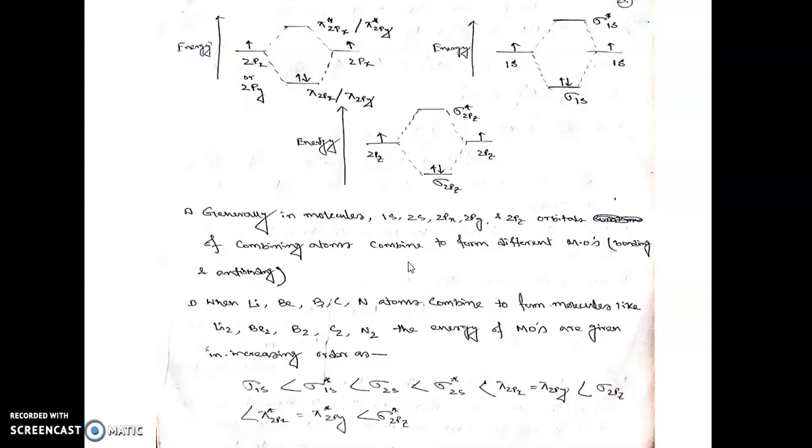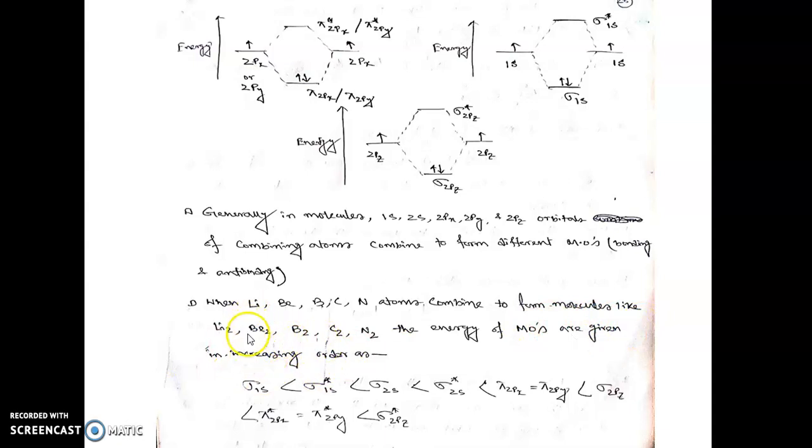Now when lithium, beryllium, boron, carbon and nitrogen atoms combine to form molecules like Li2, Be2, B2, C2, N2, the energies of the molecular orbitals are given in increasing order.